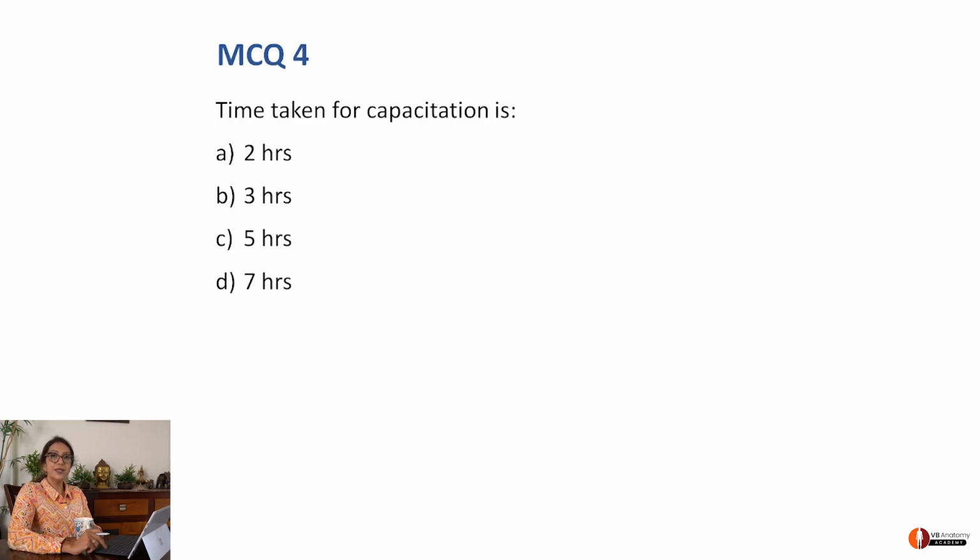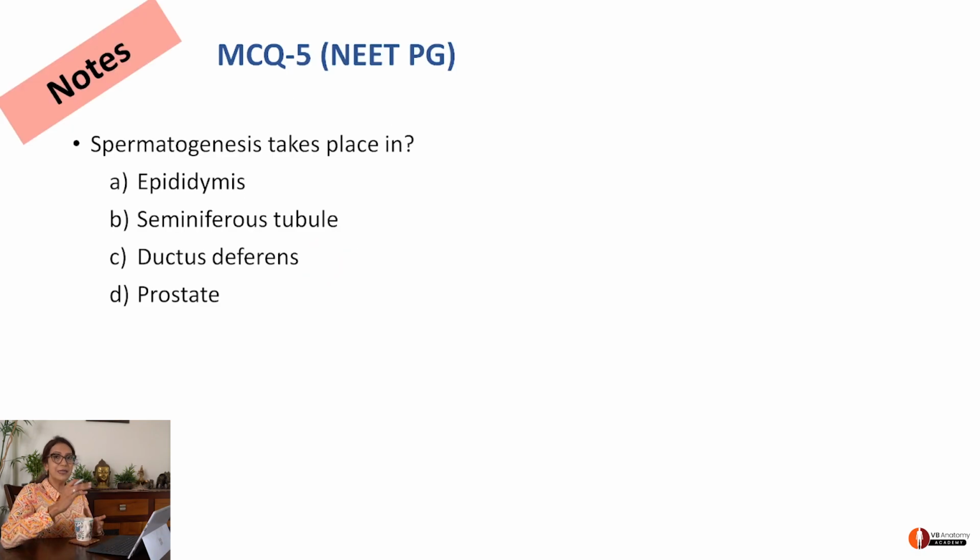Right. Another question on capacitation. This time you should find it easy. Time taken for capacitation is 2, 3, 5, 7. You know that in the earlier note I had told you that it takes 7 hours to complete capacitation. Therefore, D is the answer there. So this is how it's going to work. Whenever I ask a question initially, I'll just give you a few notes on it while solving the MCQ, and then later on, use those notes for further solving of MCQs.